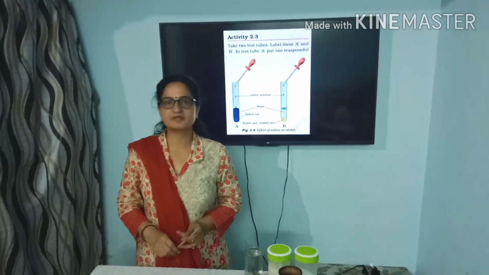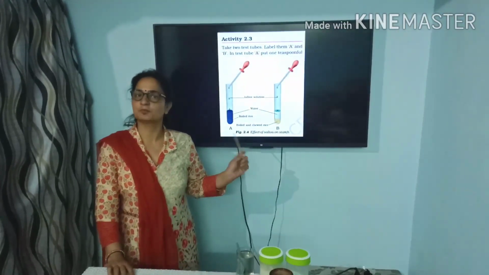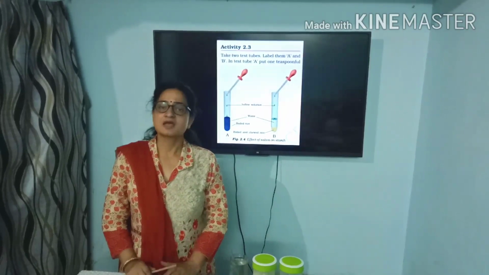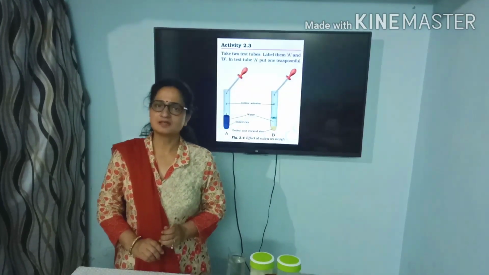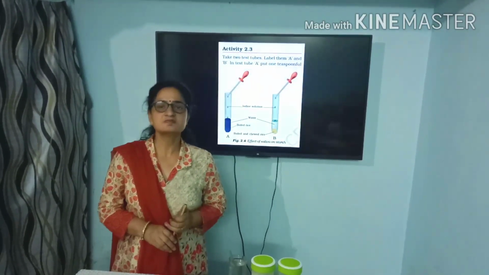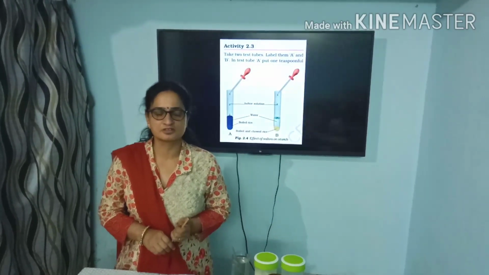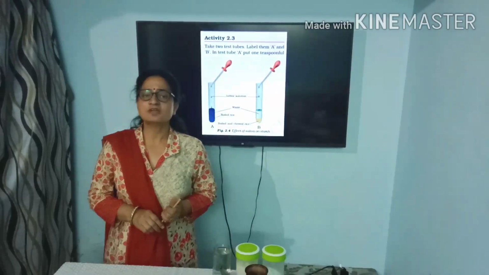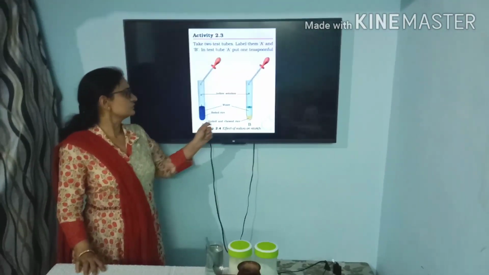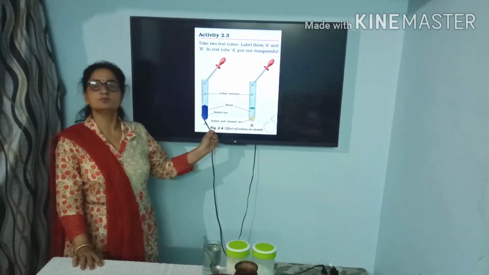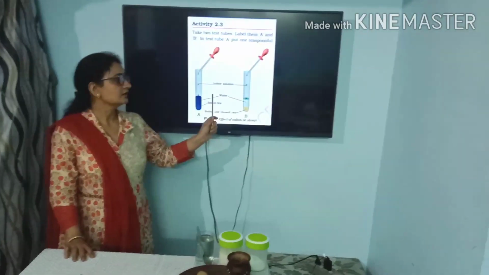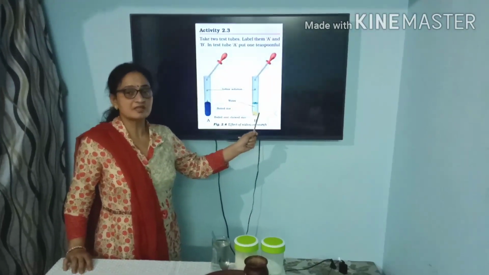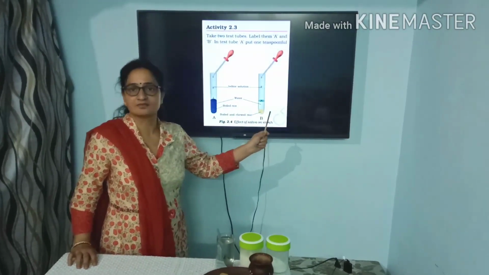Here I am going to explain one more activity which is given in the book, that is the effect of saliva on starch. As I told you before, saliva helps in digestion of carbohydrate. It changes carbohydrate into sugar. So we take two test tubes, and in one test tube there is boiled rice, in another test tube the boiled rice is chewed. It means it is mixed with saliva.